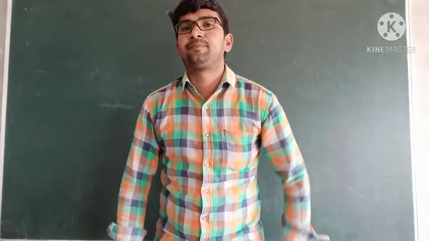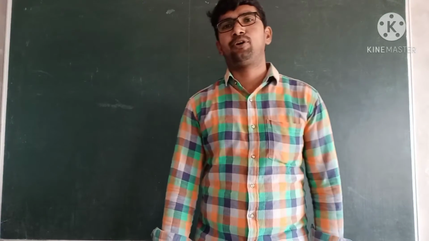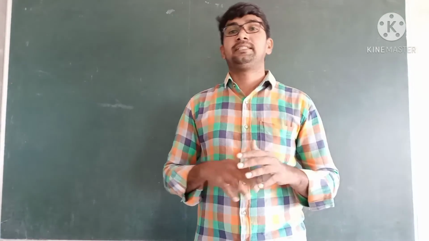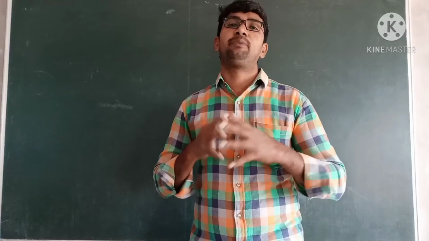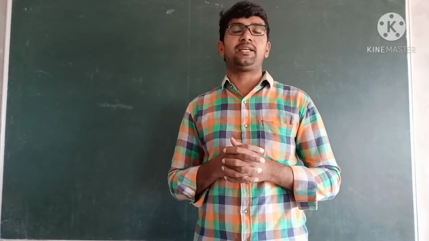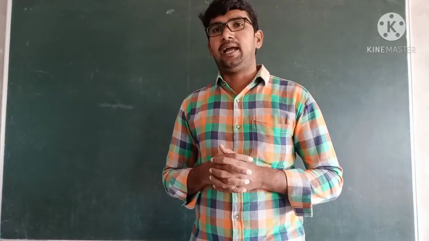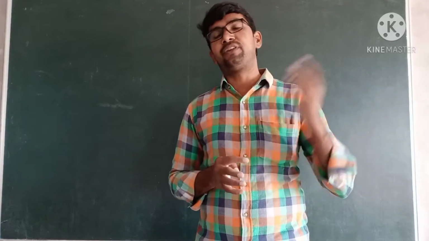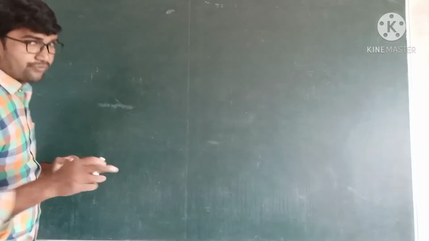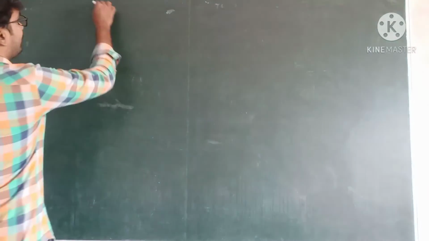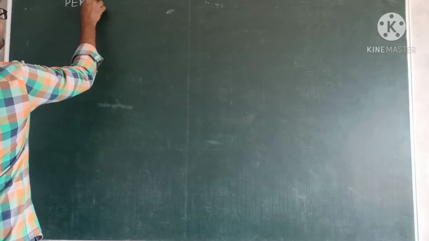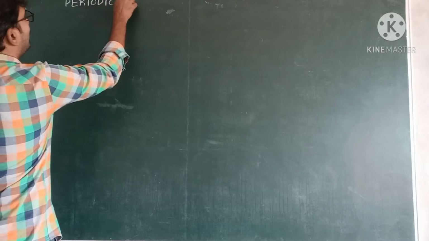Good evening, children. Today I will explain about the periodic table: first periodic table, second periodic table, and third periodic table. Actually, those are not considered periodic tables because at that time they used different words. Okay, nearly how many elements? Now write the running notes, all of you. First, side heading, main heading: Periodic table.